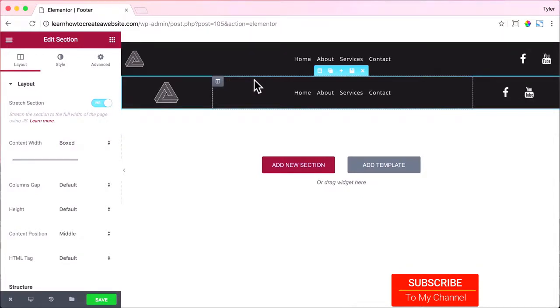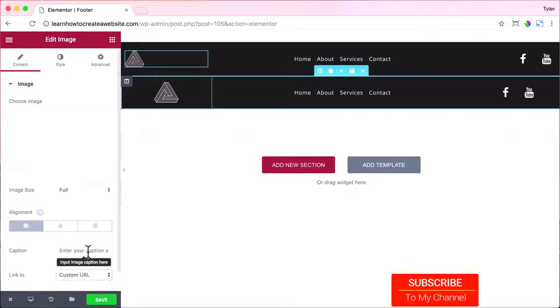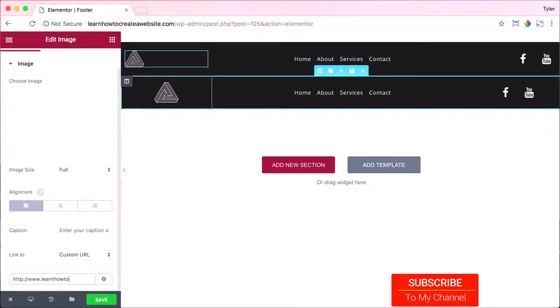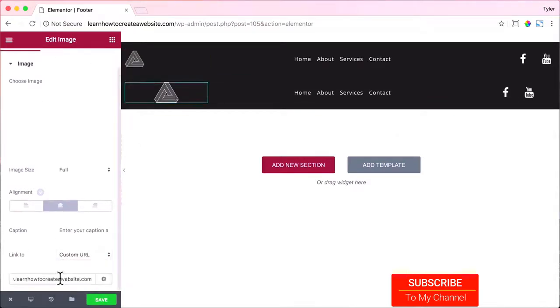But we also forgot a step here. If someone clicks on the logo at the bottom, it should take you back to the home page. That is the standard way of how things work usually. So let's click on the first logo, and under link to, let's do custom URL, and let's put in our website name. All right, and let's do that for the second one. Just click on it, go to custom URL, and put in our website name.